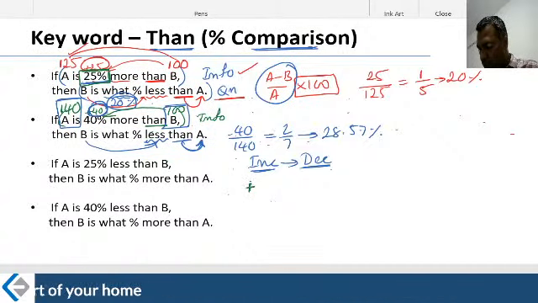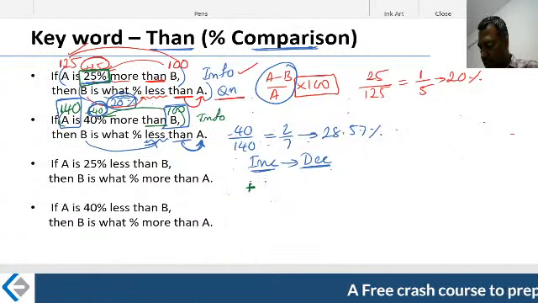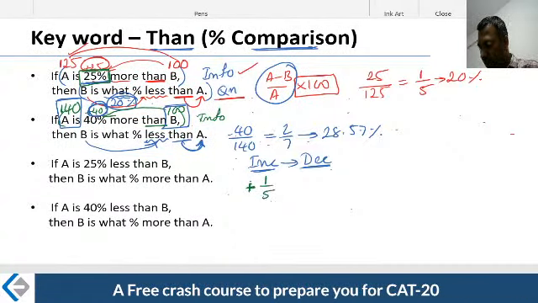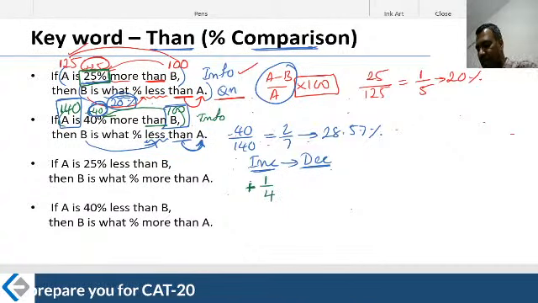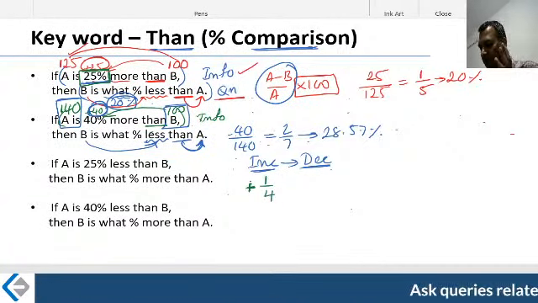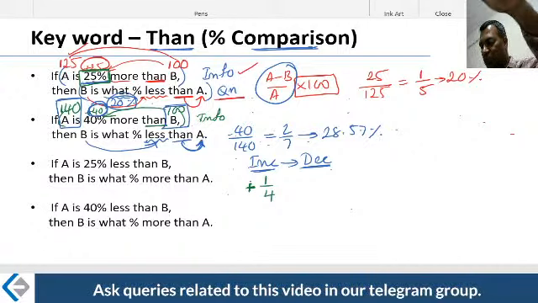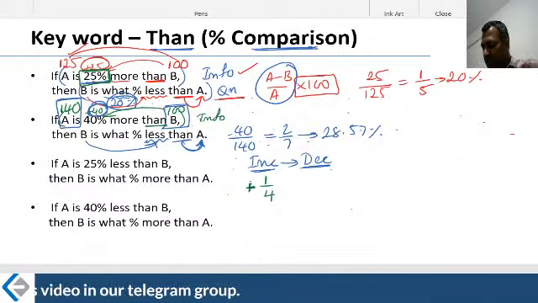More means put the plus sign. 25% is nothing but 1 divided by 4. That is the 25% more. My mind is already calculating the answer, so the mind is running faster than what the mouth is speaking. That 5 is supposed to be coming later, but it has already come out here. You will understand in a while what I meant. Right now, the increase is 1 by 4.